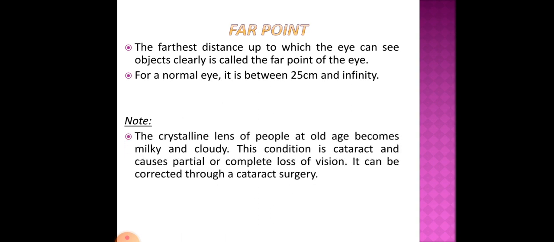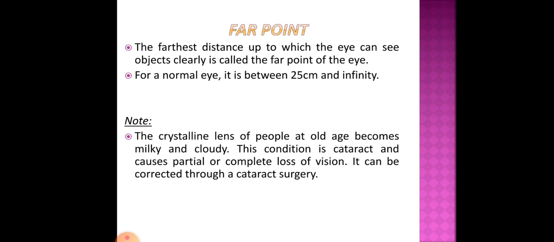Now there is a note. The crystalline lens of people at old age becomes milky and cloudy. So whenever people get old, the lens becomes milky and cloudy. This condition is called cataract and causes partial or complete loss of vision. So whenever our lens becomes cloudy, this condition is called cataract and it causes loss of vision.